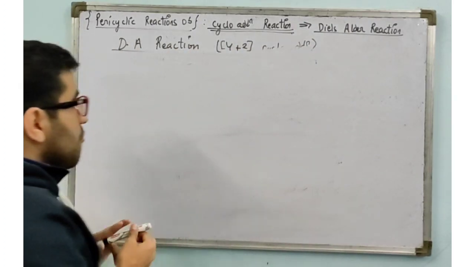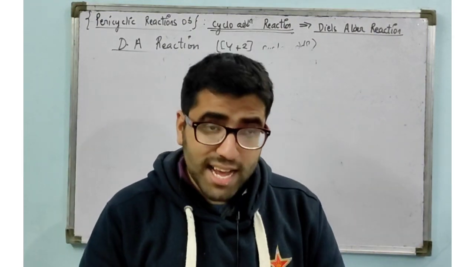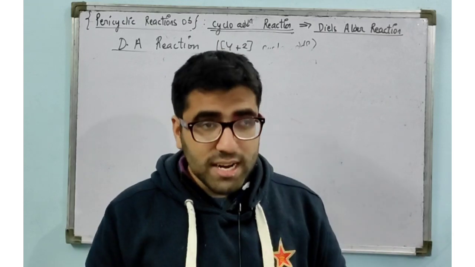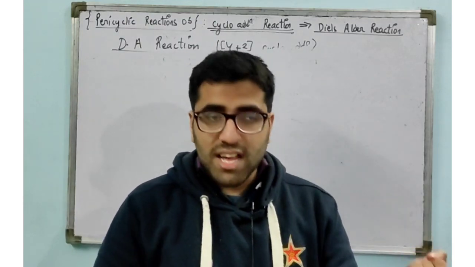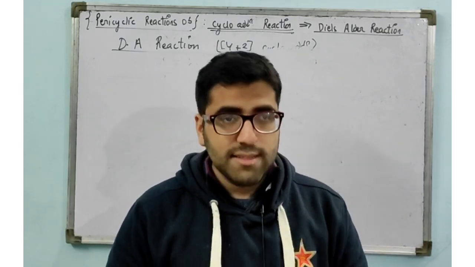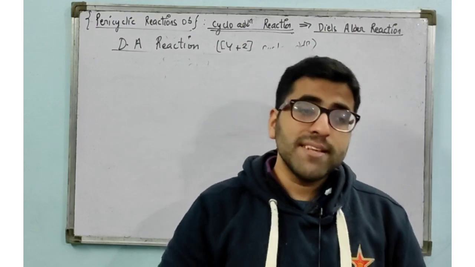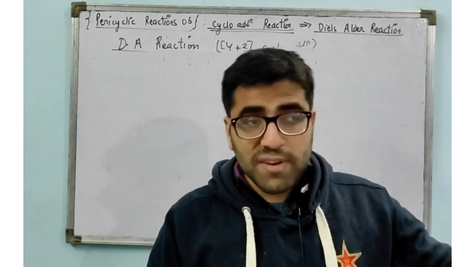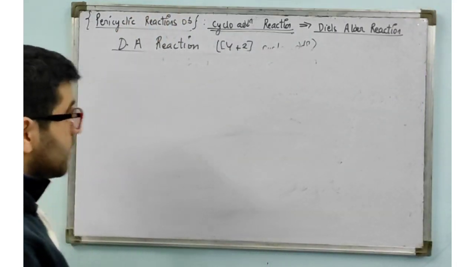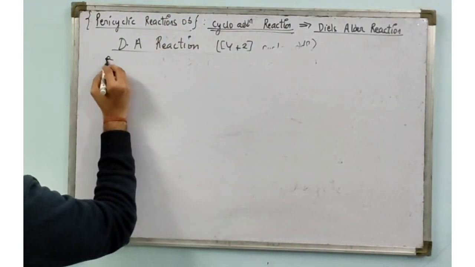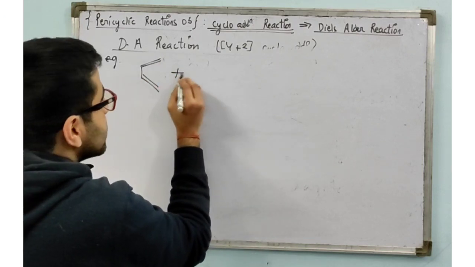So now the question which arises in our mind is, when will this reaction happen? Like we discussed in electrocyclic reactions as well, there are two possible conditions for a pericyclic reaction to happen, either thermal or photochemical. That means either the reaction will happen in the presence of heat or in the presence of light. How will we decide? So, example, I will be going through this example again and again in this chapter.